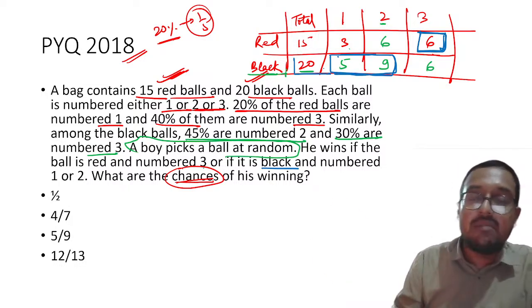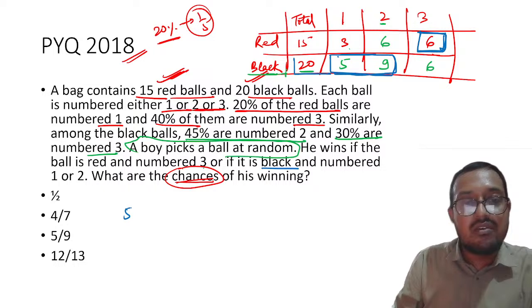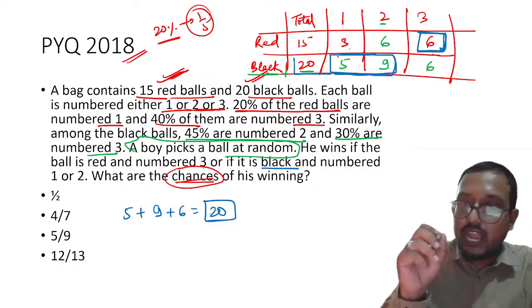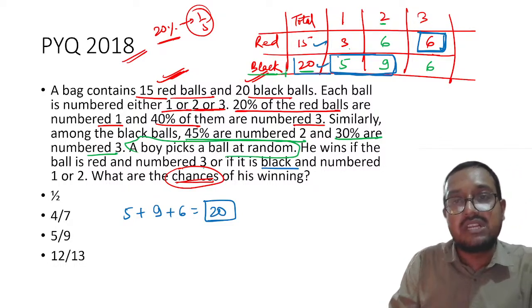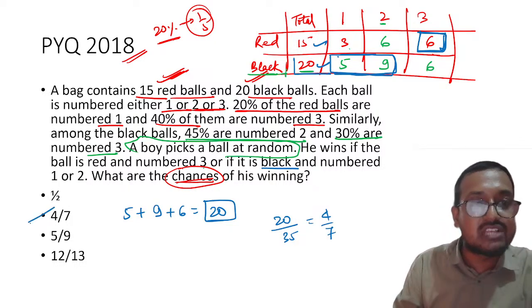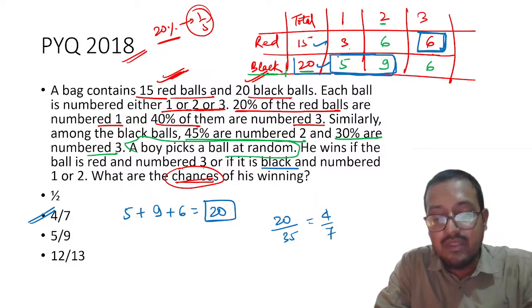So how many balls can make him win? You can see that favorable outcomes will be 5 plus 9 plus 6, that is equal to 20. 20 balls can make him win. And what are the total number of balls? Please remember it is 35. So 20 upon 35 is equal to 4 by 7. So the correct answer will be B. All of you agree with this? Understood this?